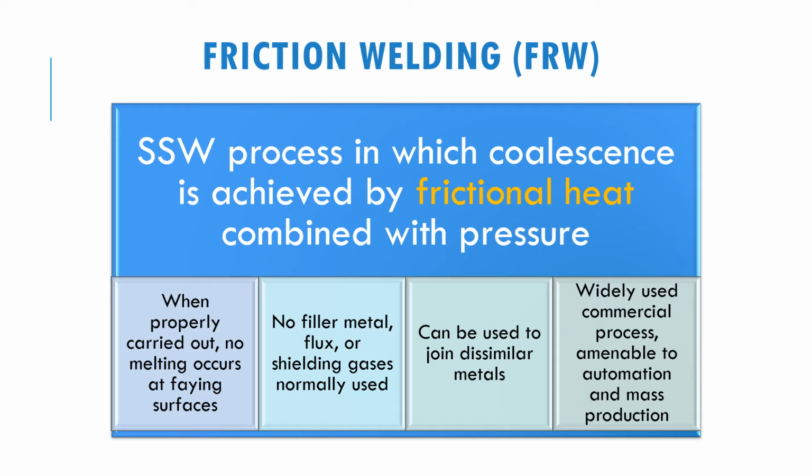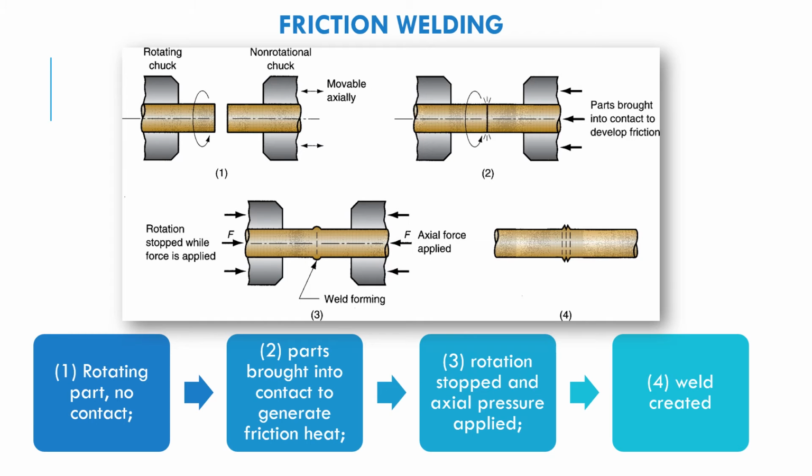So this one is widely used for commercial processes, amenable to automation and mass production. So let's see the process of friction welding. For example, these are two cylindrical parts clamped to chucks. One of the parts will not rotate, so this one is a non-rotational chuck. This metal is not going to move, and this one will be rotating at a very high